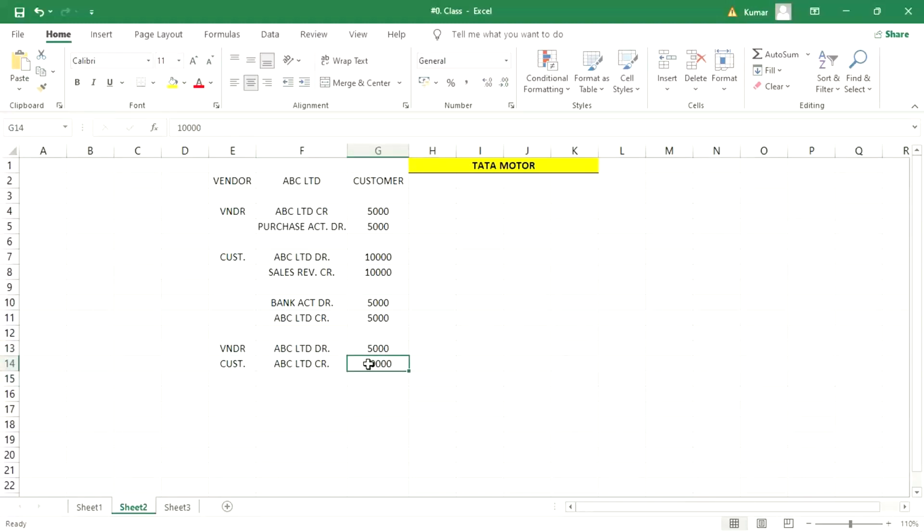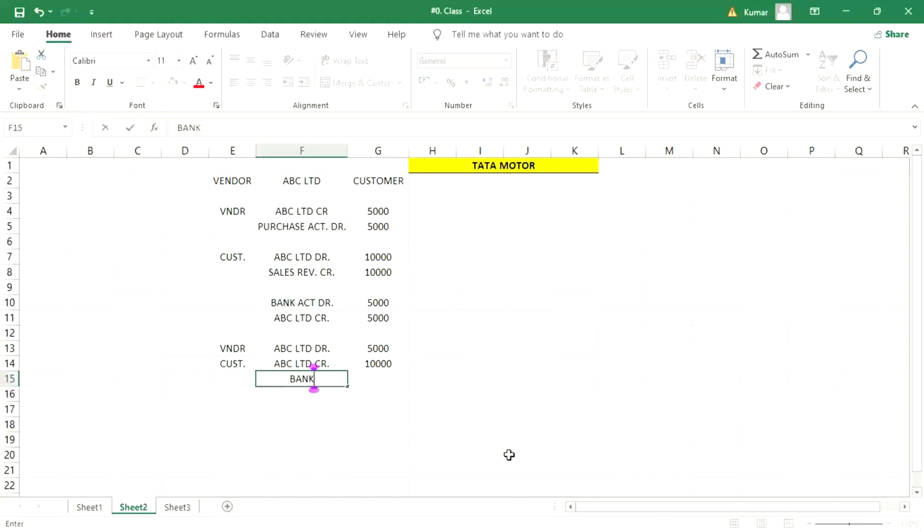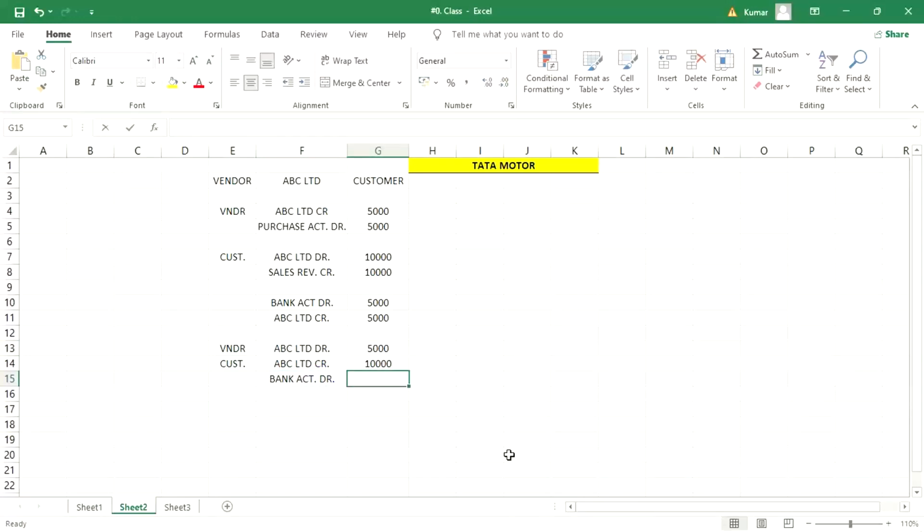If we have another debit of 5,000, then debit is also going to be equal to credit, and all line items are going to be cleared, right? The bank account is going to be debited worth 5,000 because ultimately we have received a payment worth 5,000 only. So now generally what happened?